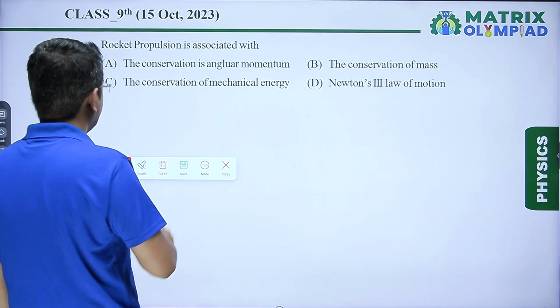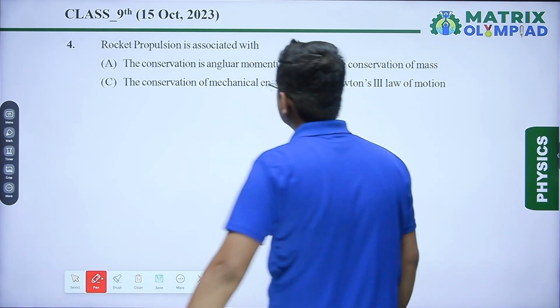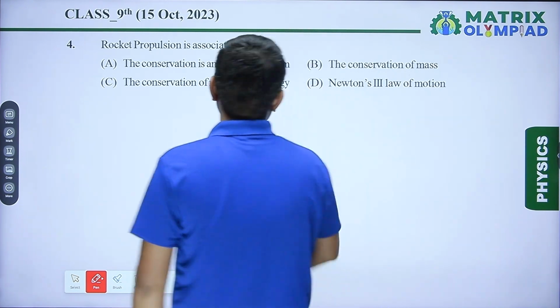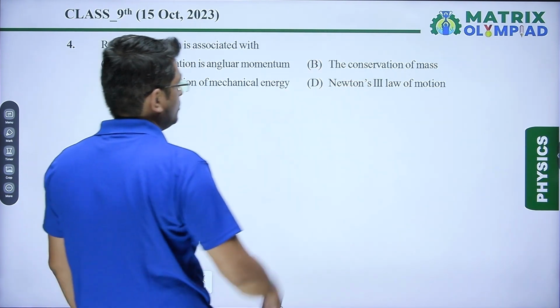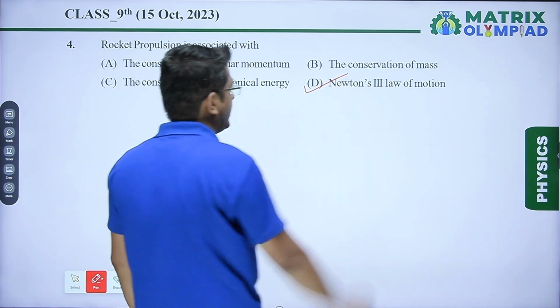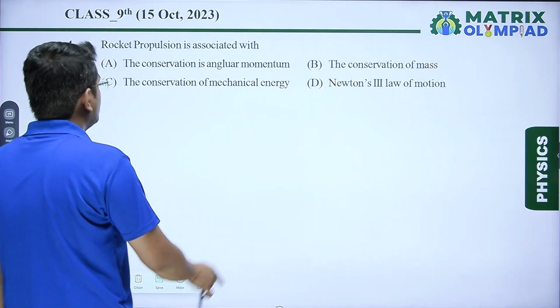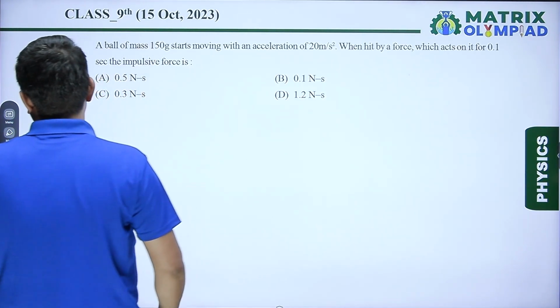In question number 4, it is a simple question. The rocket propulsion is associated with... So I can answer this directly. We all know that it is based on Newton's third law of motion, which is action and reaction. Okay. Next question. Question number 5.